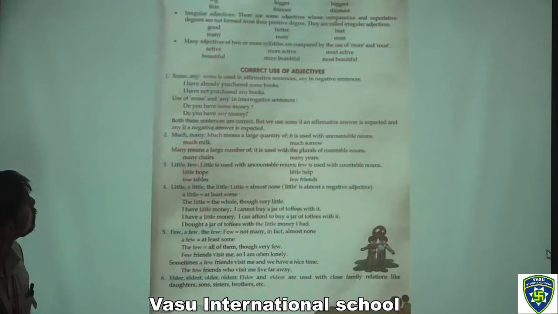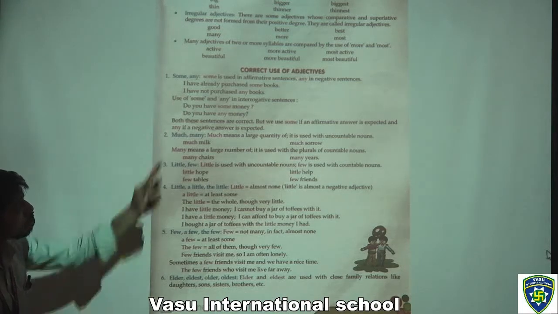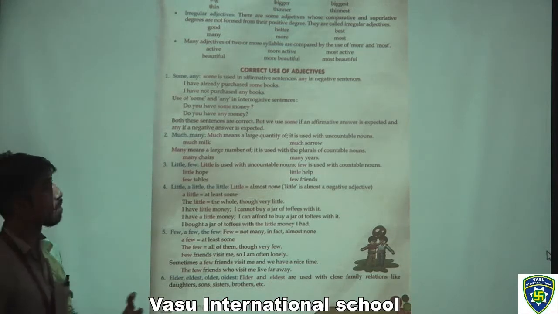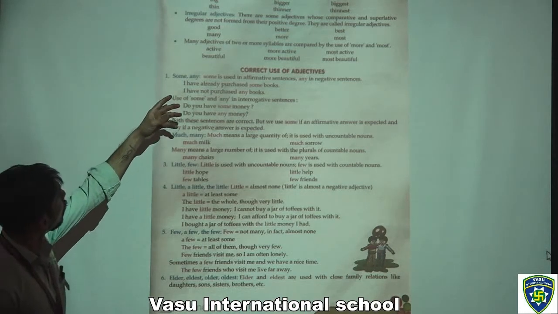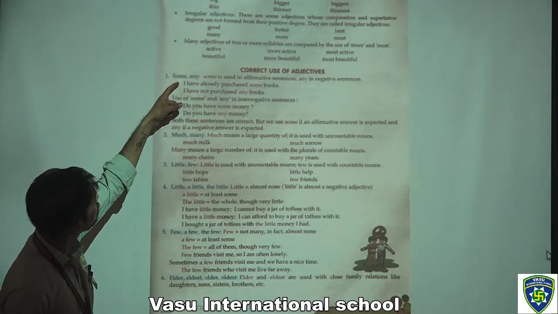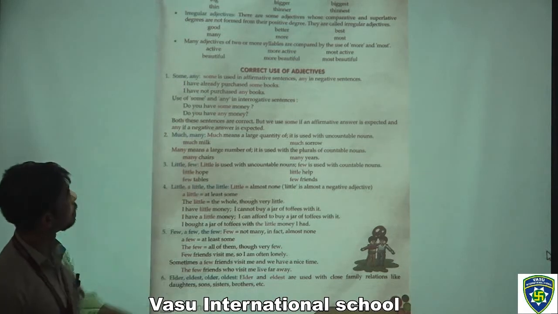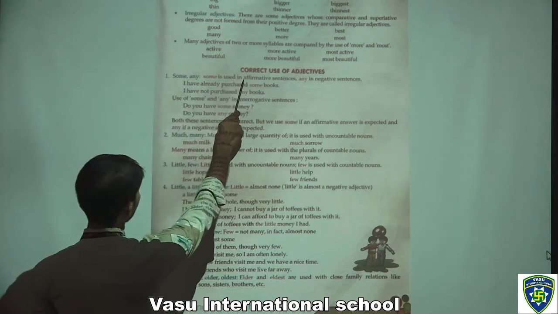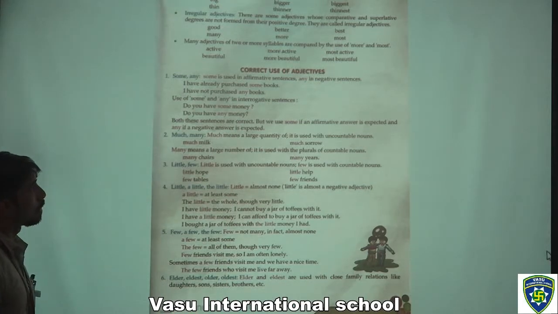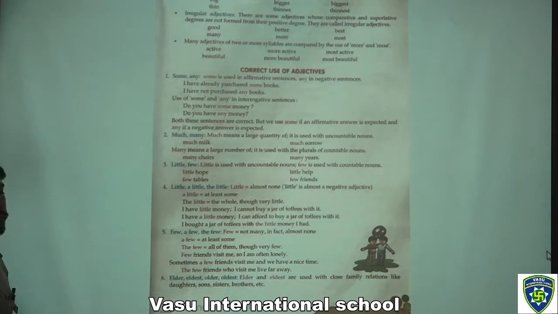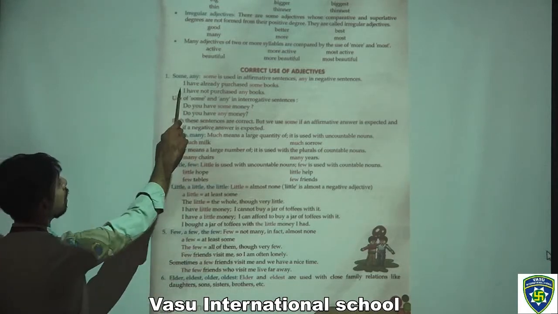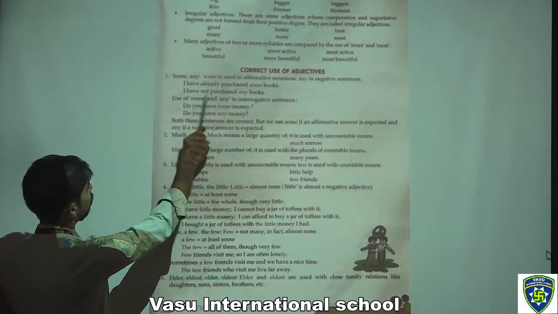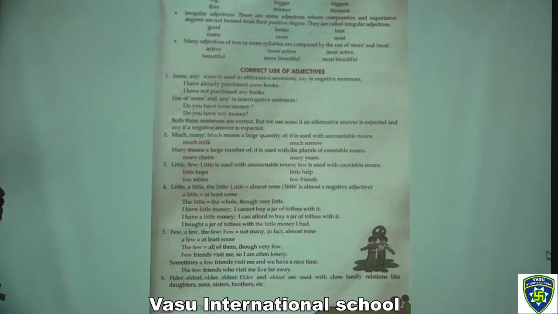These are the examples. Now what is the correct use of adjectives? How can we use these adjectives correctly? We can frame the perfect sentence. The first words are some and any. Some is used in affirmative sentences, any in negative sentences. For example, I have already purchased some books. For any, we have the example, I have not purchased any books.